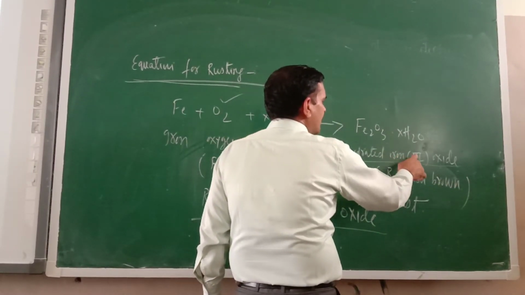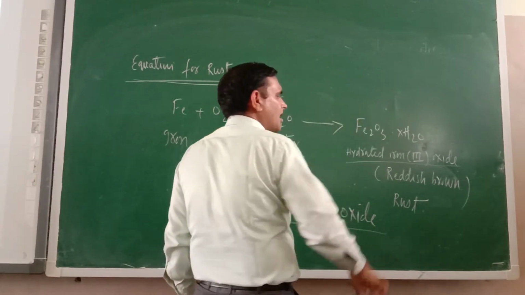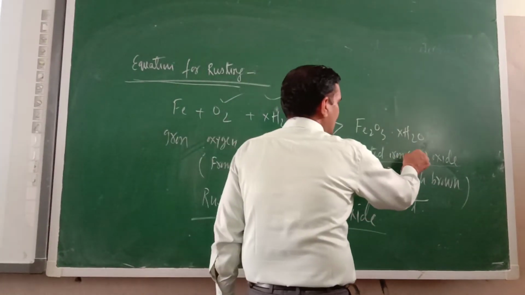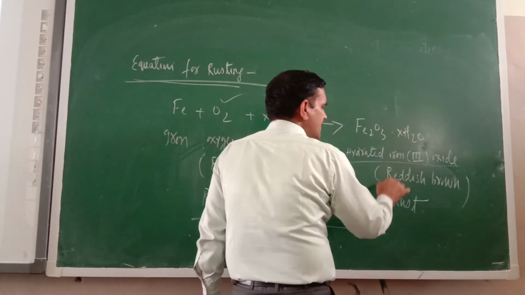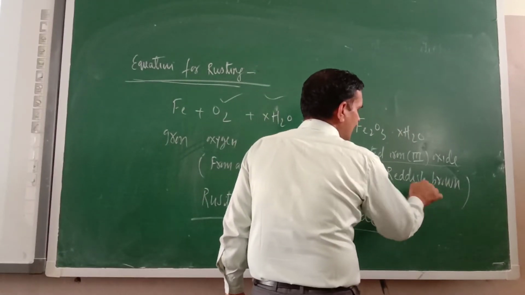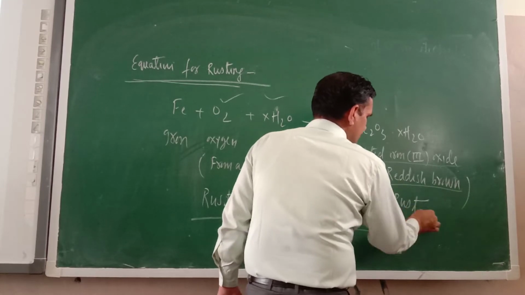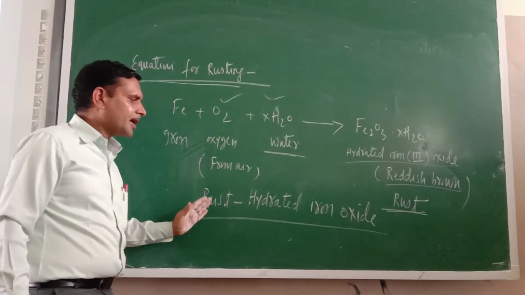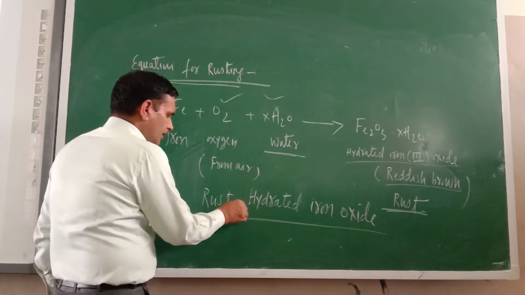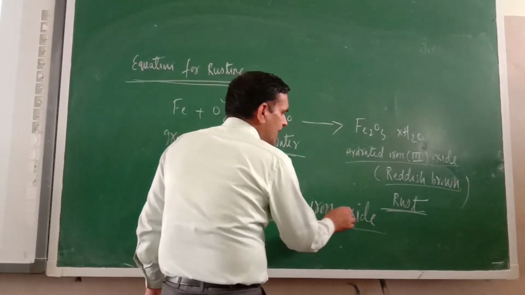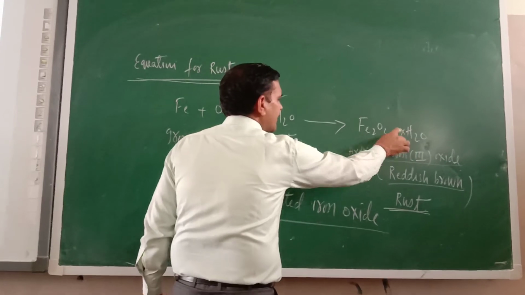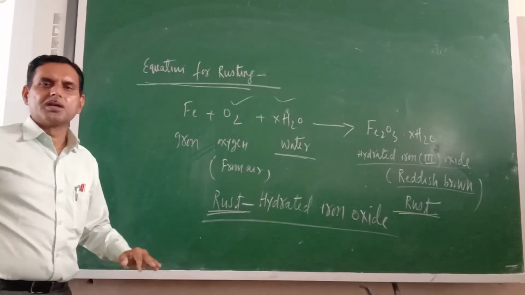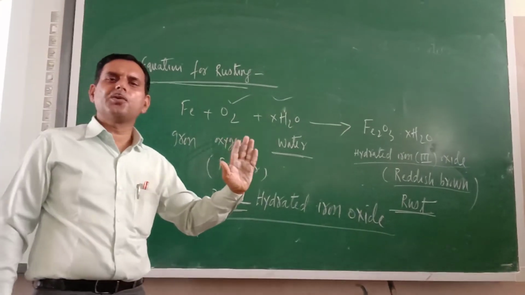The meaning of third is that its valency is three. Now in higher classes you will study the meaning of valency. And this substance forms the reddish brown layer, the reddish brown flakes. This is rust. So chemically, rust is nothing but a hydrated iron oxide. What is rust? Hydrated iron oxide. This is known as rust. In this way you have got the process of rusting.